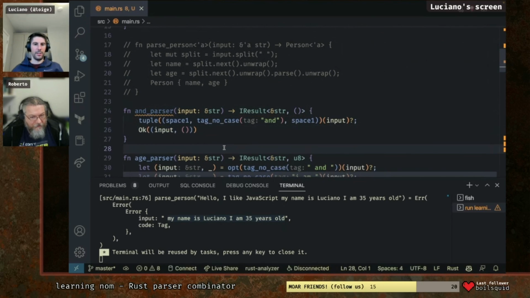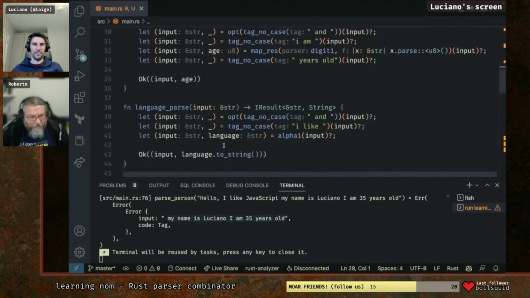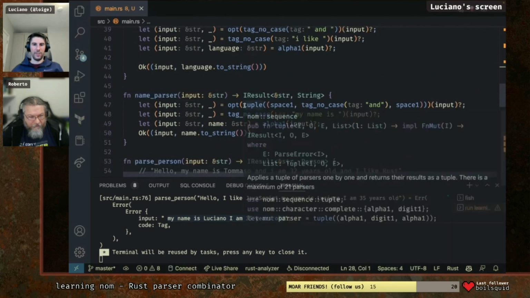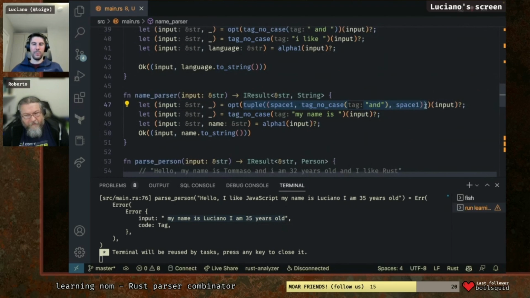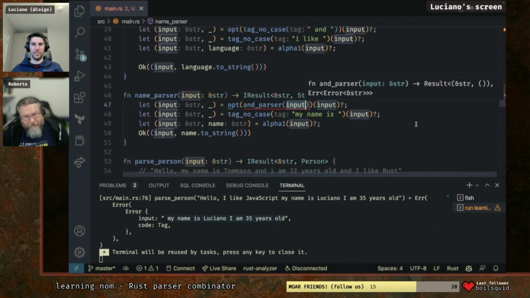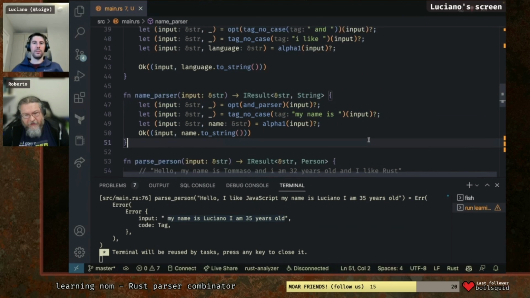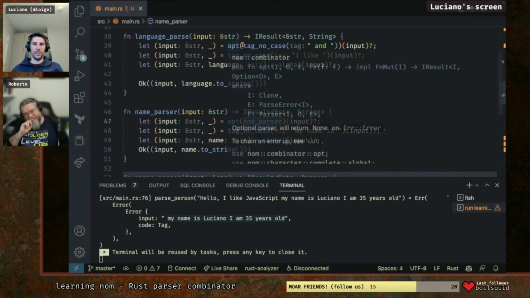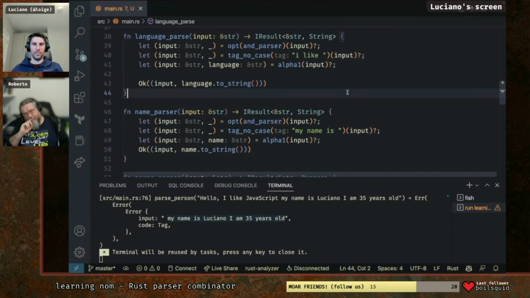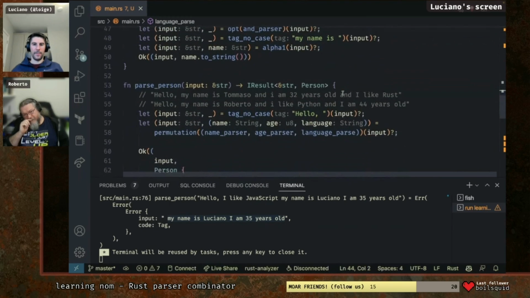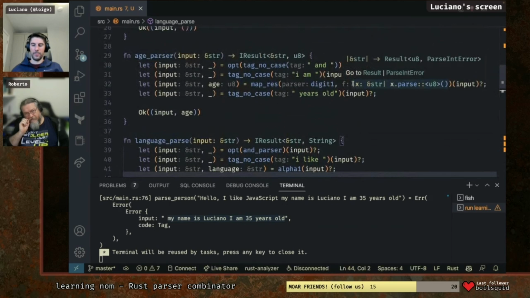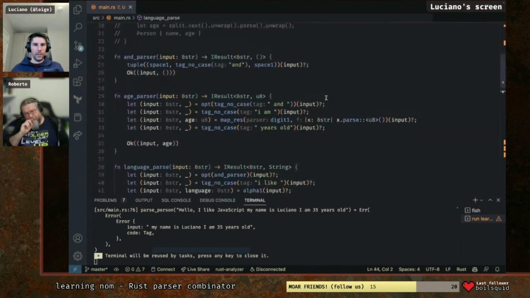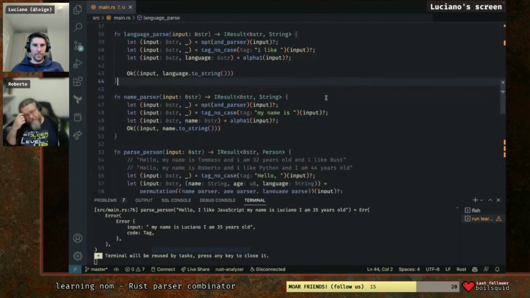Okay. We don't care about that. That should eat any "and" for us. And now we have to use it. So now we can replace all of this with the end parser. But we still have the problem with the space in front of "my name is". Yes, but we could probably do the same. The space in front of my name. Where is the name? So we have end parser, language parser, name parser.